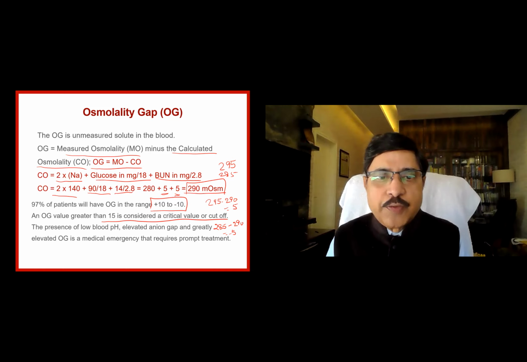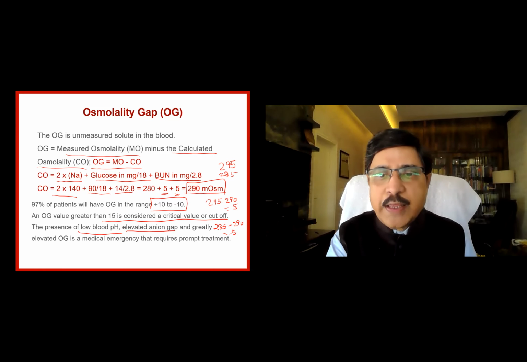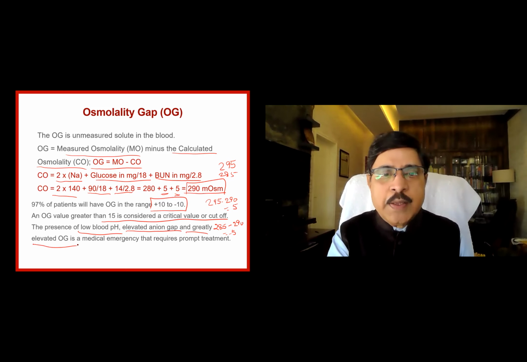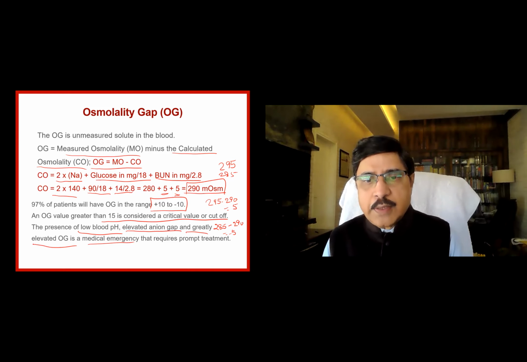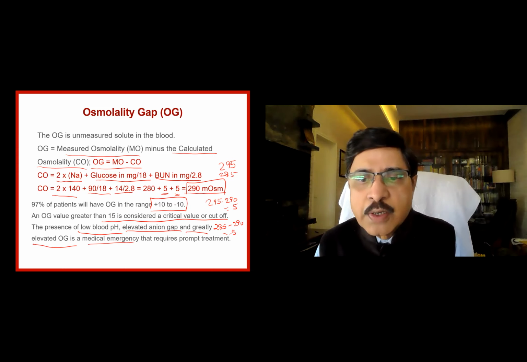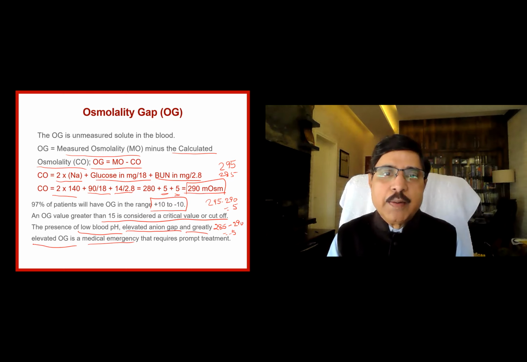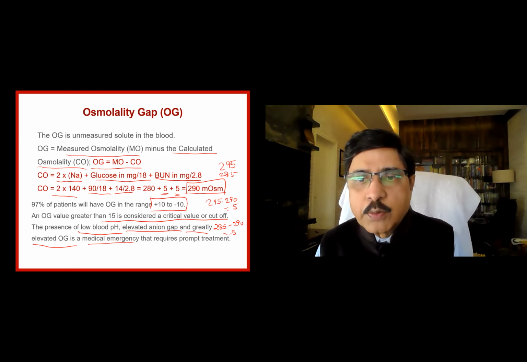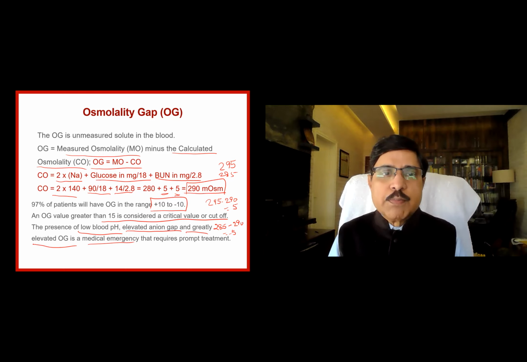The presence of a low blood pH, that is acidosis, an elevated anion gap, and a greatly increased osmolar gap is a medical emergency. Suppose you have anion gap acidosis, and the osmolar gap also is very much increased. It is a medical emergency and it requires immediate treatment. Now you know how to calculate the osmolar gap. Let us do one small calculation.